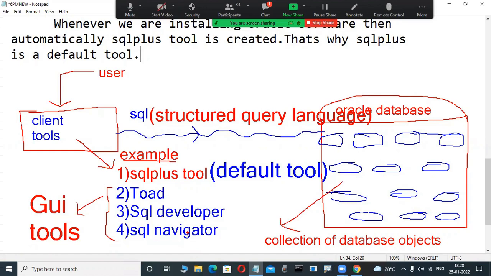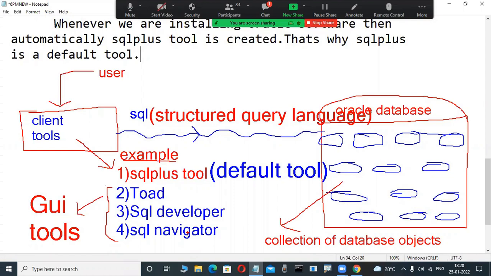At least, users connect through their client tools, some tool names are there: SQL Plus, SQL Developer, SQL Navigator. SQL Plus is maybe the default tool, we are not required to install it. Through these tools, we are connected to this server, but there is an Oracle database. Once connected, we are using the SQL language. By using this language, we are operating an Oracle database.